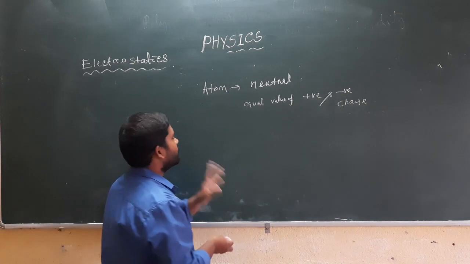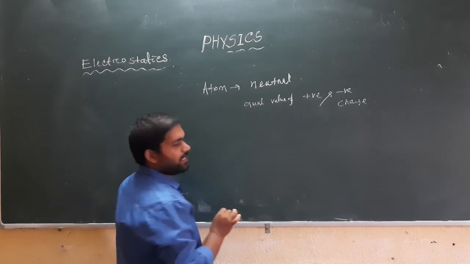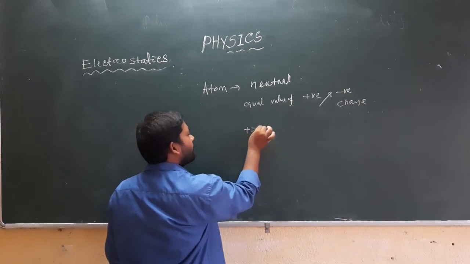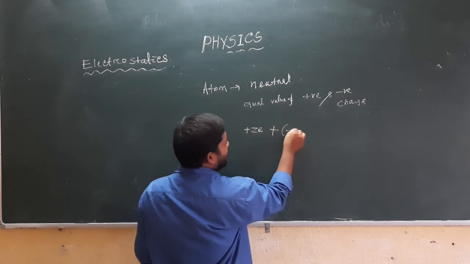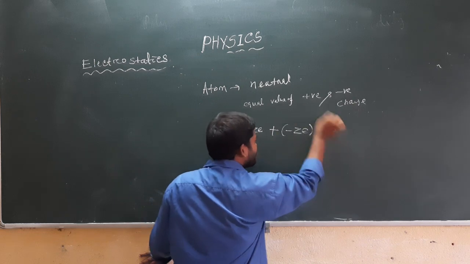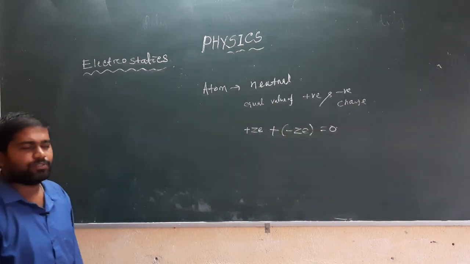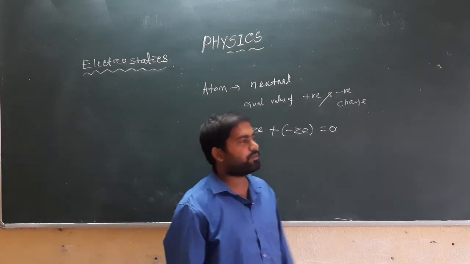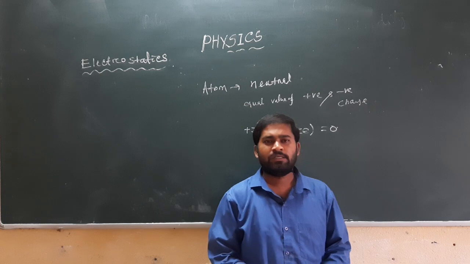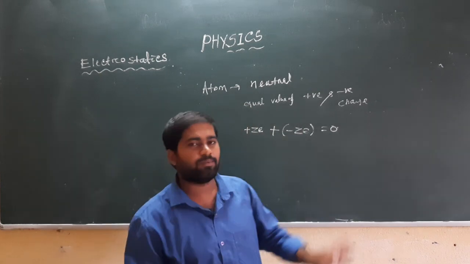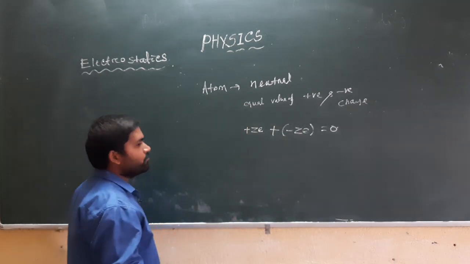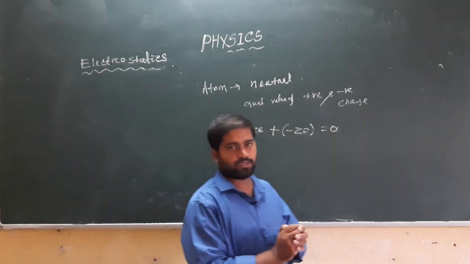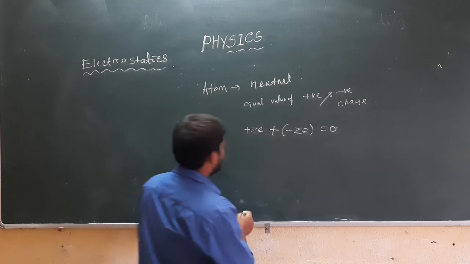Suppose we consider the neutrality of an atom. We can say it contains an equal amount of positive charge and an equal amount of negative charge, that is why the total charge equals 0. We can understand this in more detail by taking a suitable example. Suppose we take two different elements.